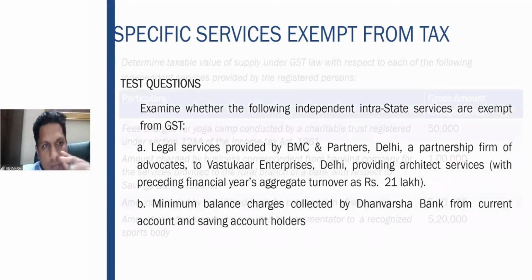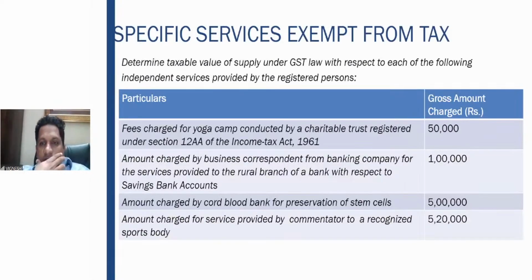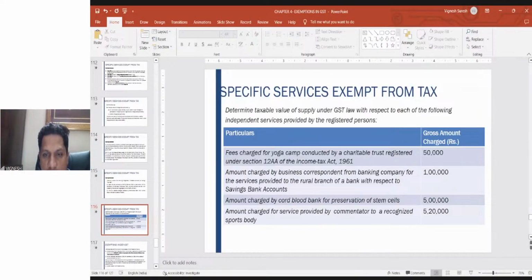Okay. Now let us look at the taxable value of supply under GST with respect to the individual services. Just try to work out this problem and see which is taxable and which is not taxable here. First one, fees charged for yoga camp conducted by a charitable trust registered under 12A of the Income Tax Act 1961, 50,000. Amount charged by business correspondent from banking company for the services provided to rural branch with respect to savings bank account, 1 lakh. Amount charged by cord blood bank for preservation of stem cells, 5 lakhs. Amount charged for service provided by commentator to recognized sports body, 5,20,000. Try to answer this.